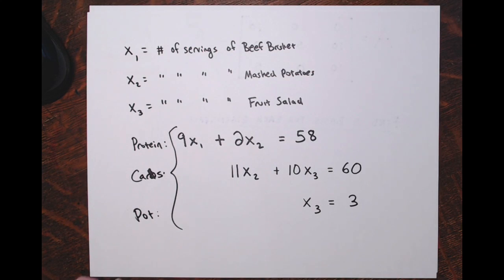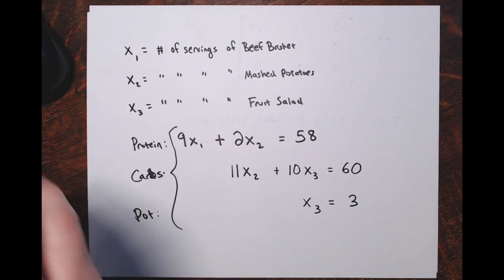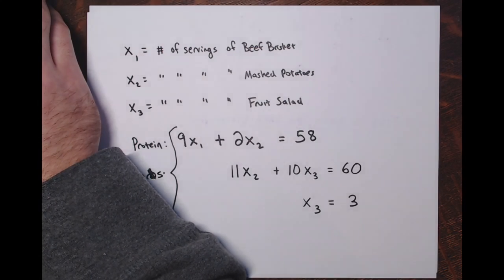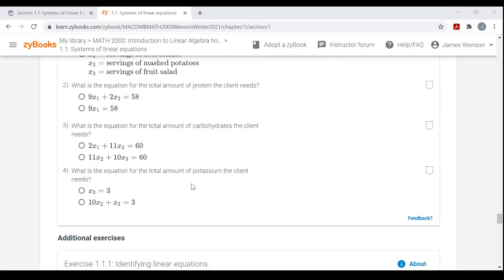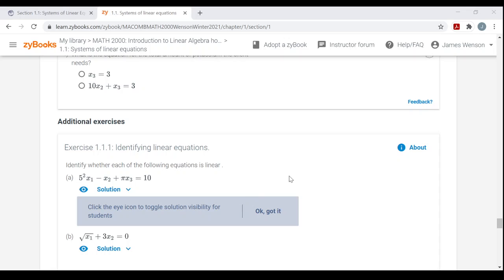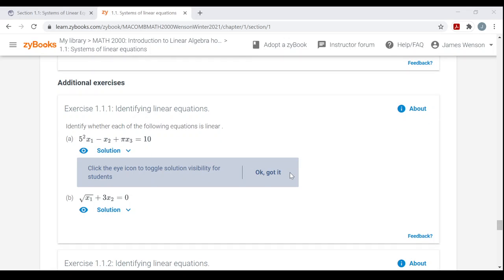I know you already probably know how to solve these. You've seen it in a previous algebra class, but all we're doing here is seeing whether you are able to set up the system, all right? And they ask for what is the equation for carbs, what is the equation for protein, for potassium. I already wrote all those out. All right, and then you have additional exercises. Now I'm not going to do these.